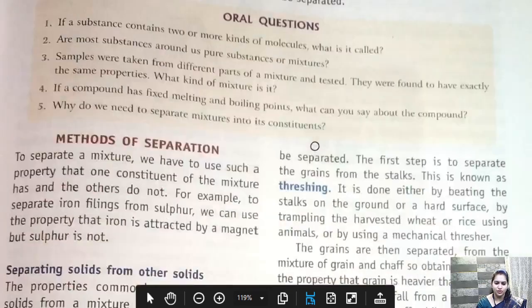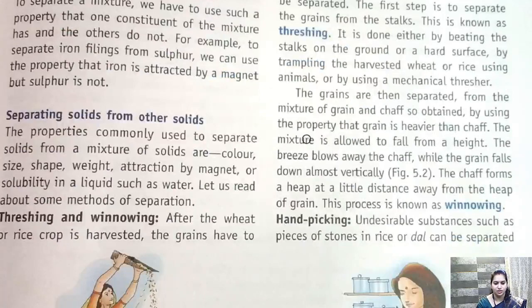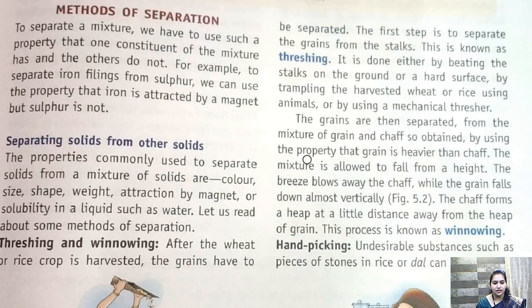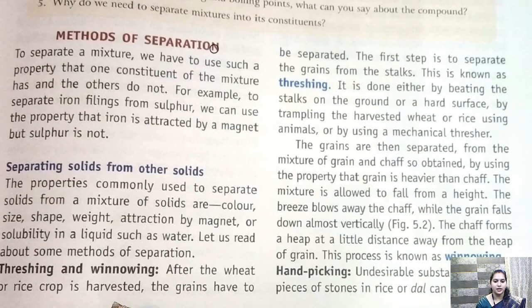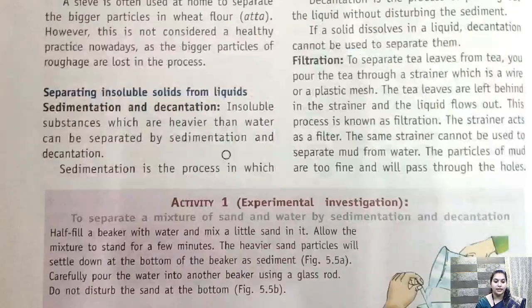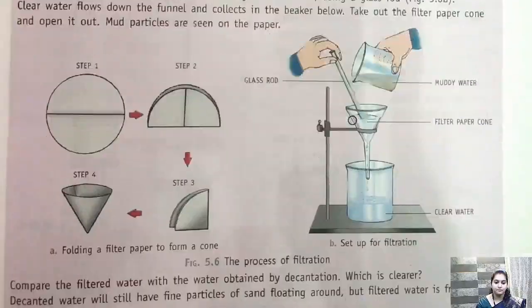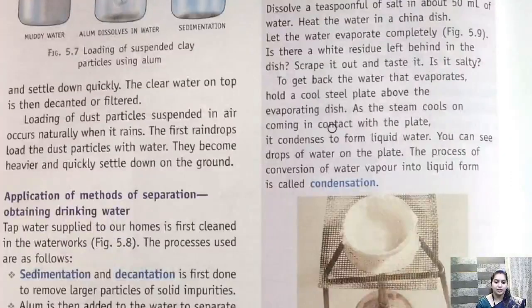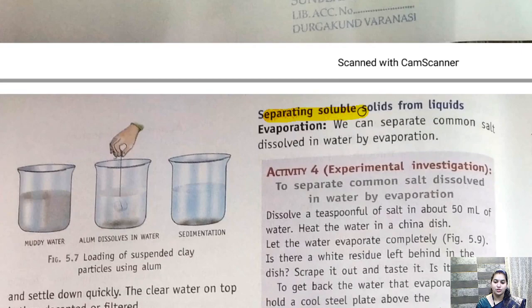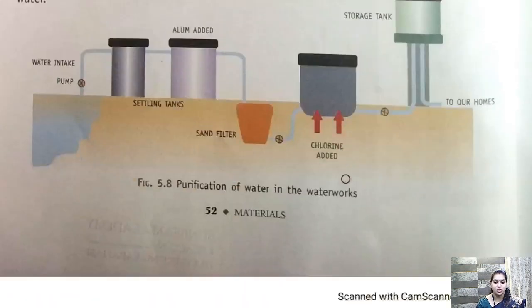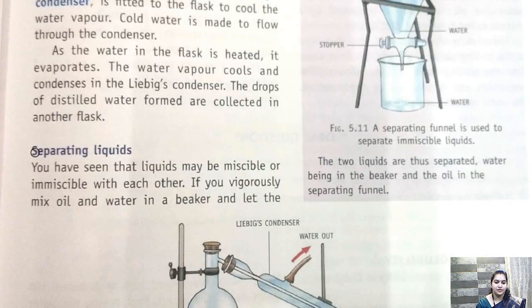Children, we will move to different methods of separation. In methods of separation, we have separation of solid from solid, then separation of insoluble solid from liquid, then separation of soluble solids from liquid, and we have separating liquids.